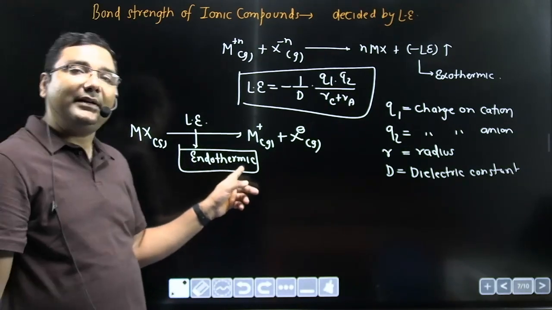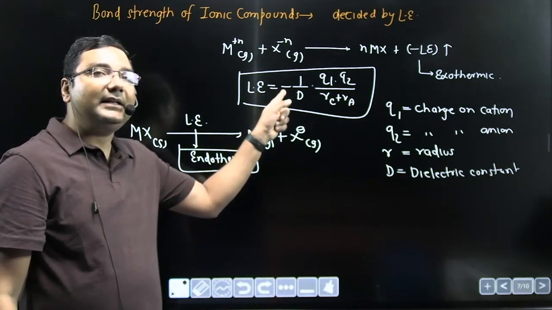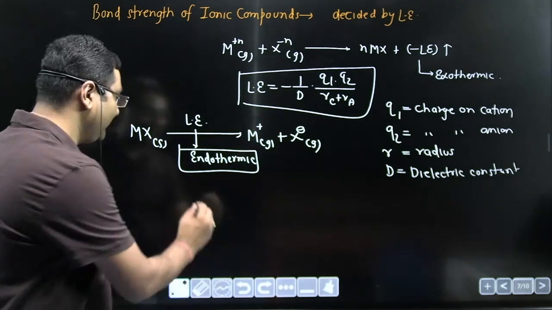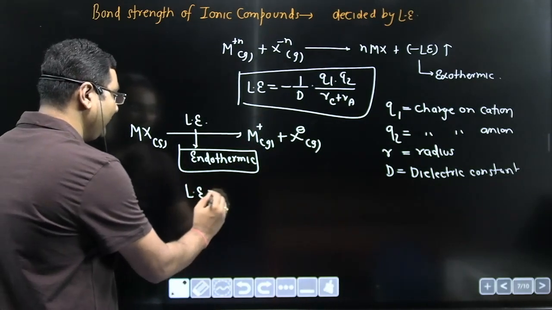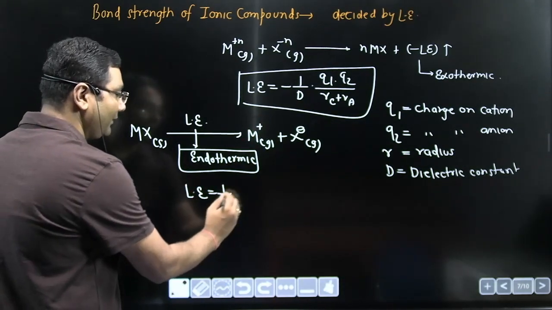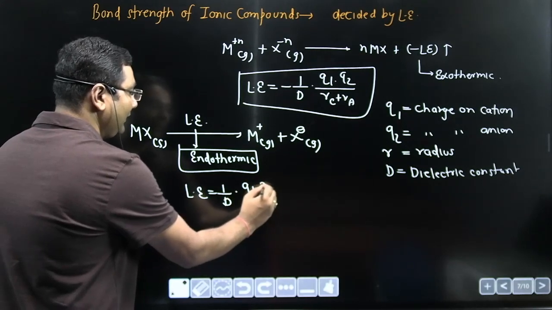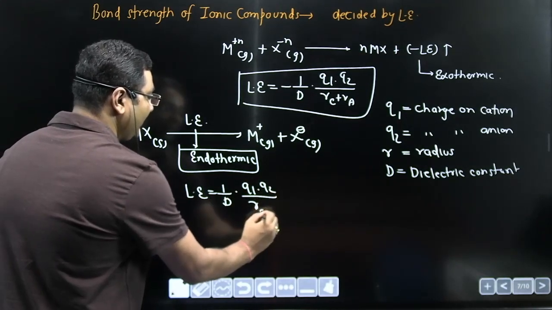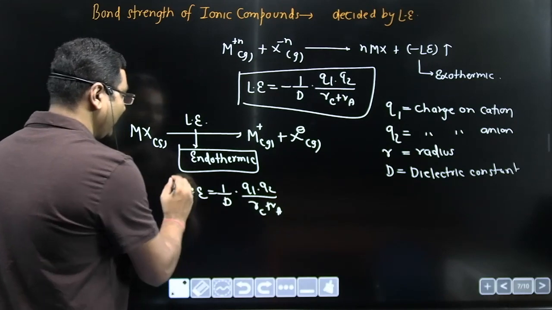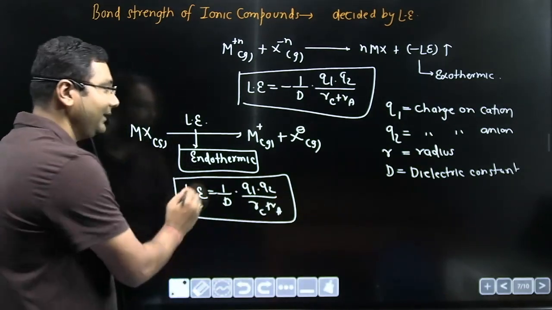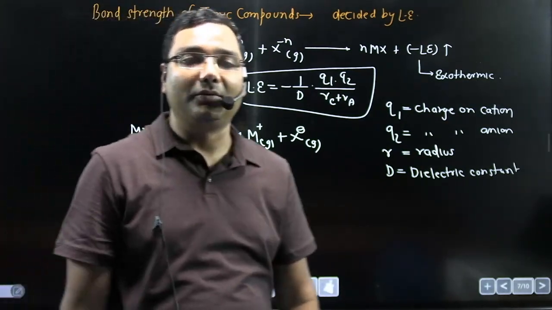In this case you can take the same formula, but the negative sign becomes positive. This lattice energy will be 1 upon D, Q1 into Q2 upon radius of cation plus radius of anion. Now this becomes positive, as this is an endothermic process.